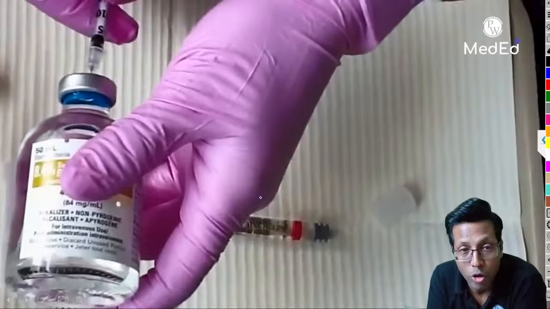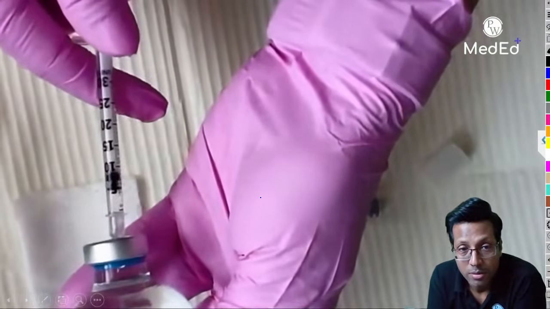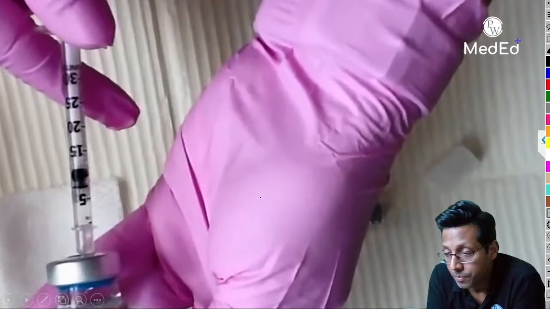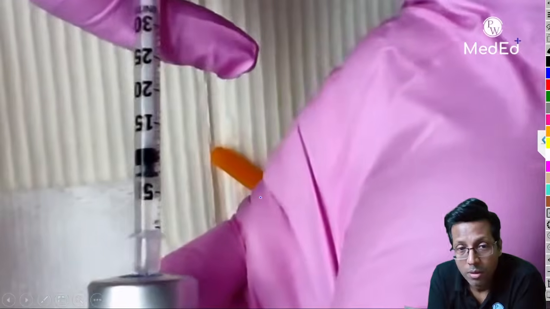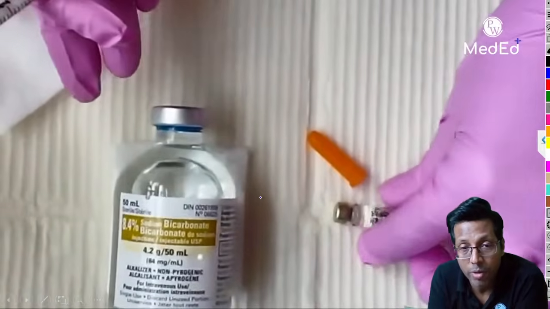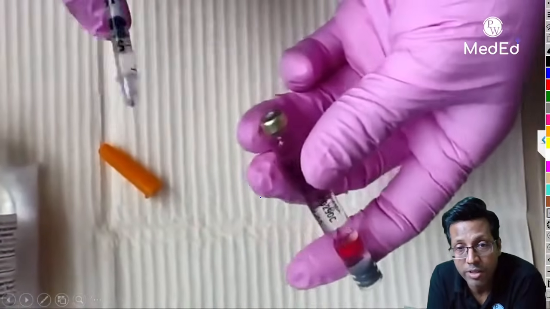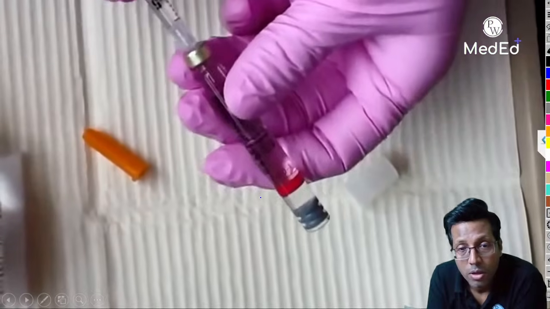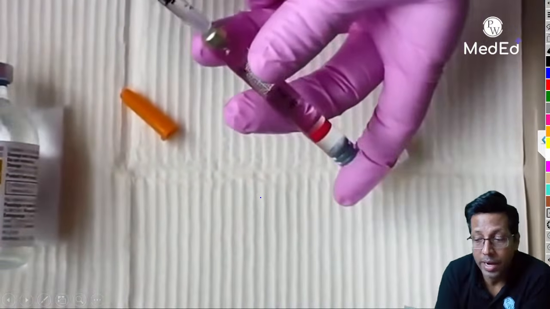Dr. Anuj, let me give you the options and then you say, okay, then we'll see. So something has been taken from the bigger vial, added to the smaller vial. And all the names are clearly visible as you can see. So let me ask the question then. It has been added over here.